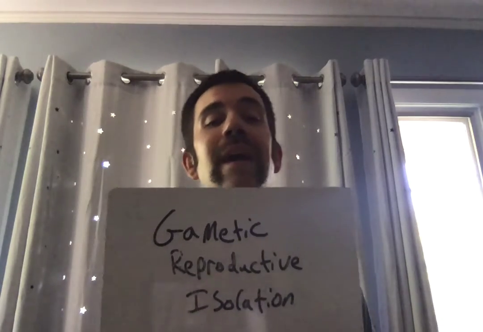And finally, we have gametic reproductive isolation. Gametic reproductive isolation occurs if there's a population that is not physically separated by a barrier, they breed at the same time of the year, they don't have any behaviors that interrupt them, they're all together in one habitat, and they actually breed. However, when their gametes, their egg and sperm, actually mix, they're not viable together.